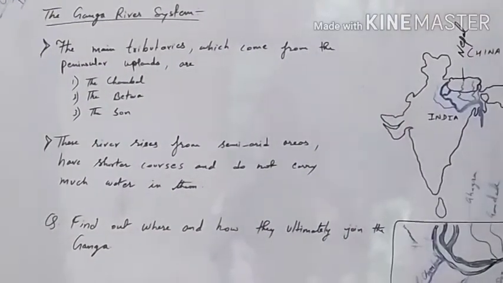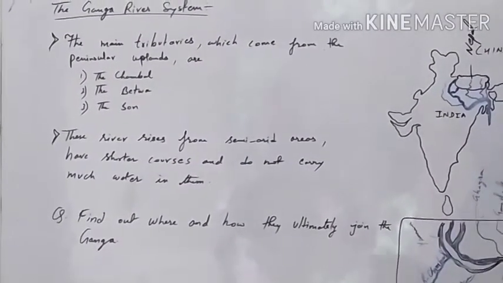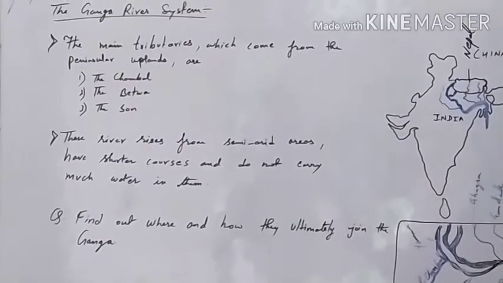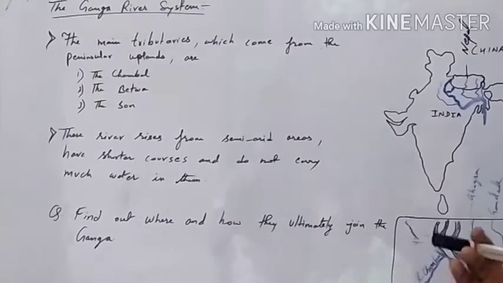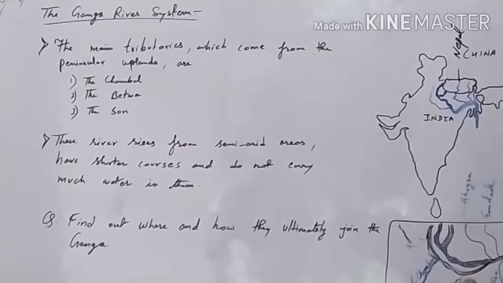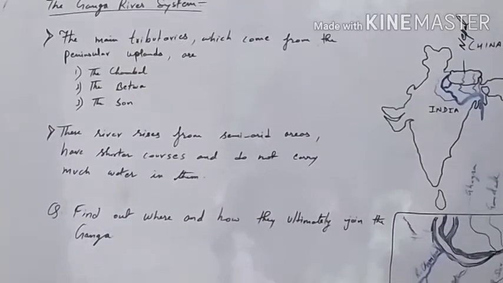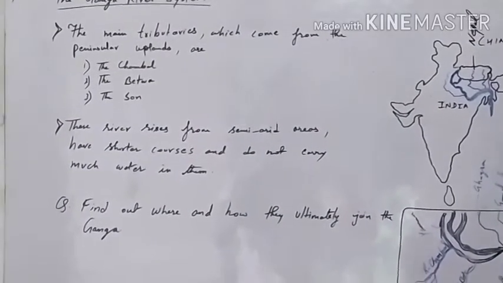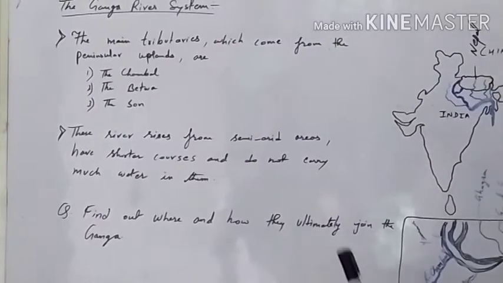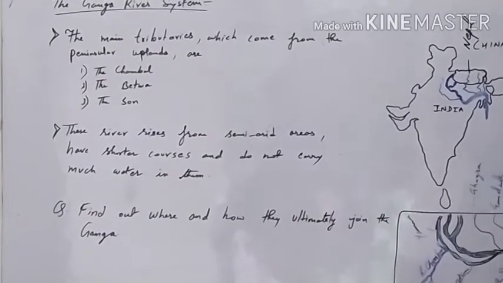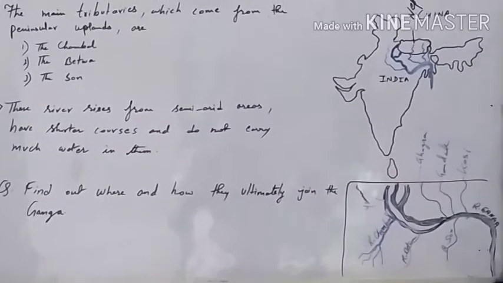So you can understand that since they are coming from the peninsular uplands, the distance between the origination place and the joining point with Ganga is very less, the course of the river is very short, so it carries very little water. And let us understand from the picture how and from where it is joining.